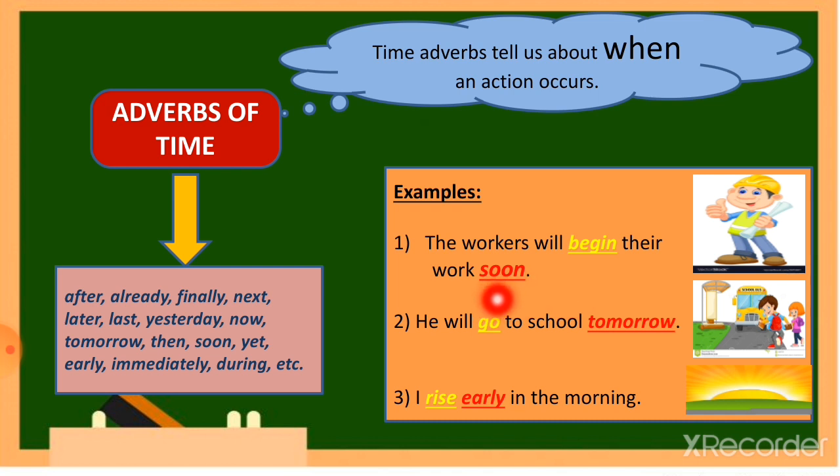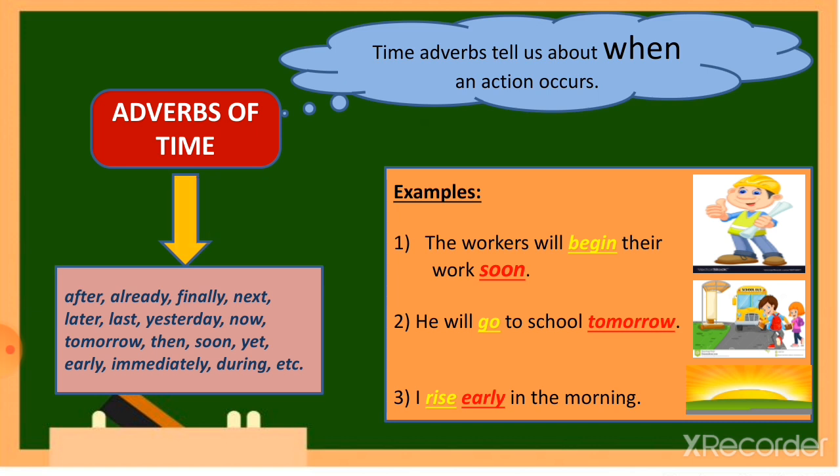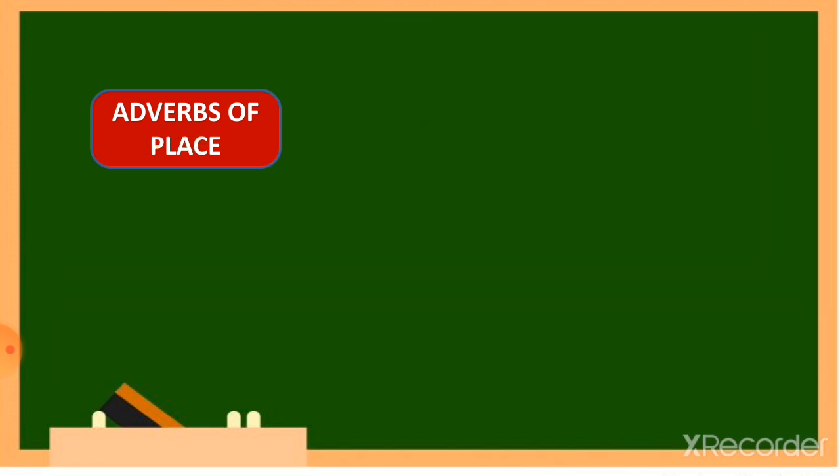Here, the adverb soon tells us the time when the workers will begin their work. He will go to school tomorrow. Again, the word tomorrow tells us when he will go to school. I rise early in the morning. So, when do I rise? Early in the morning. So, the words in red, soon, tomorrow, early, are some of the adverbs of time.